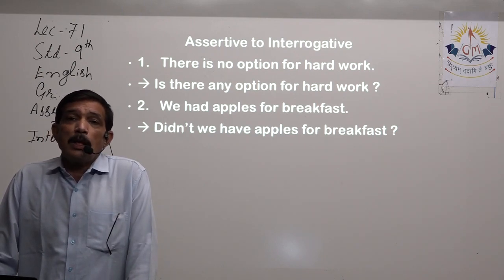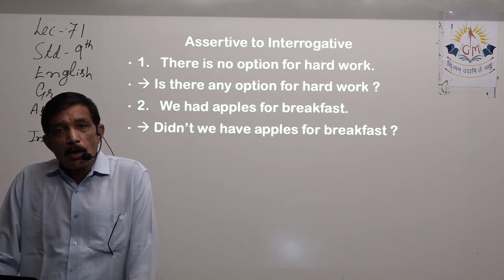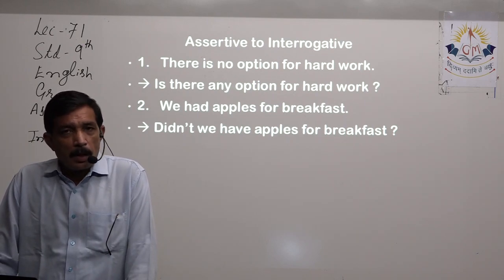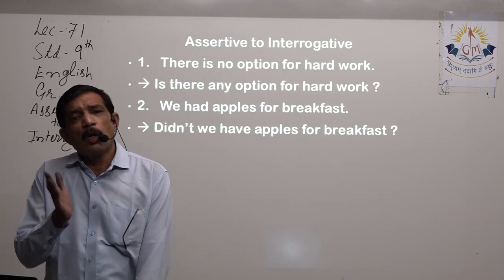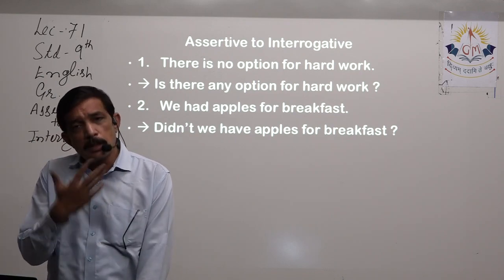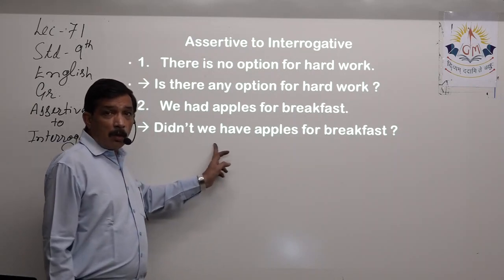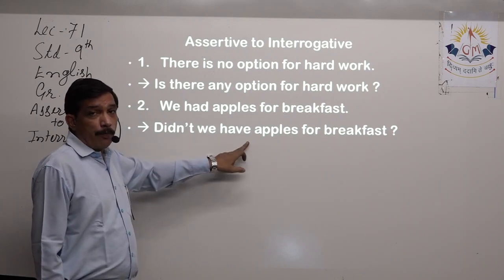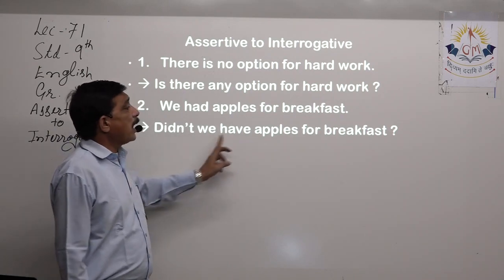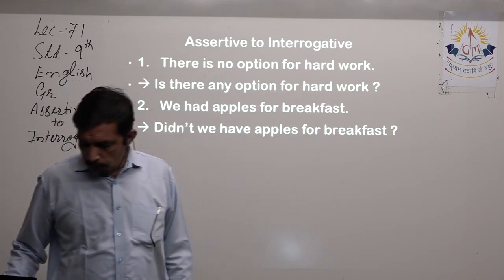Plus there is no negation in the assertive sentence, so we have to add negation. So you say did not or you say didn't, both of them are correct. Please don't get confused about that. You write the whole or you write the abbreviated form, that is didn't, both of that will work, right? So after that automatically the subject comes, then have. So didn't we have apples for breakfast, and then the question mark.